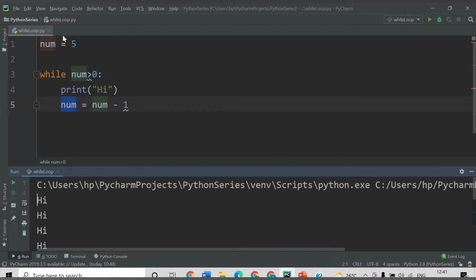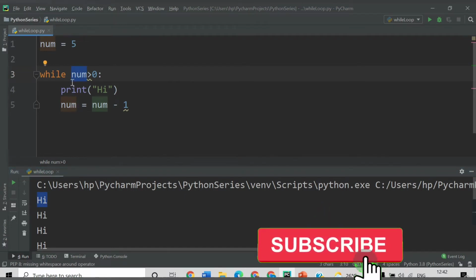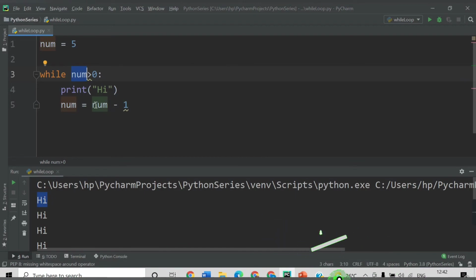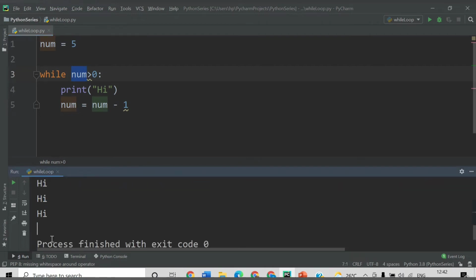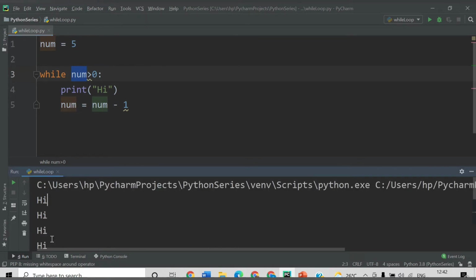So basically what is happening here, we have provided the value of num as 5. First time 5 is greater than 0 so it will print high. After that the value of num will be 4. So again the loop will be executed, since 4 is greater than 0. Then minus 1, again it will have the value 3. For 3 the loop will be executed, and till 1 the loop will be executed. After that for 0 the condition will become false, and that's why we are getting high printed 5 times. So this is the use of while loop.